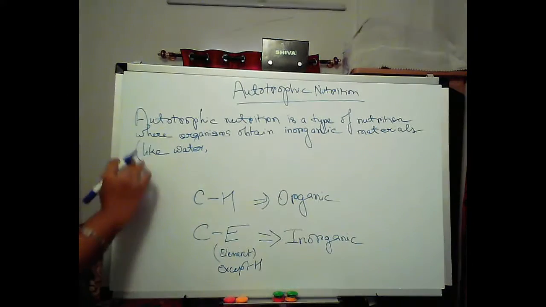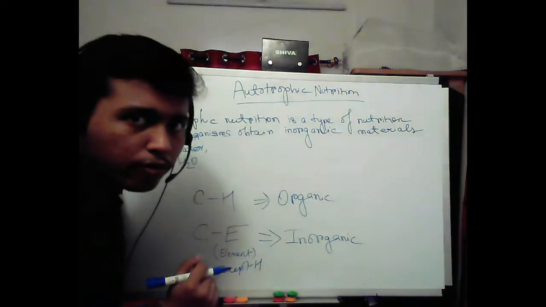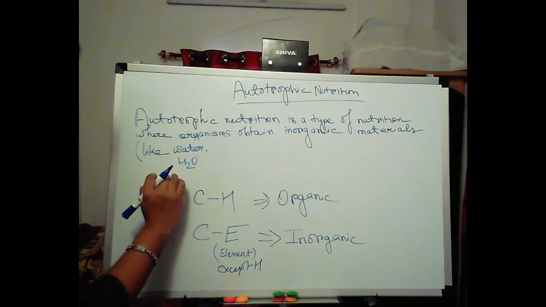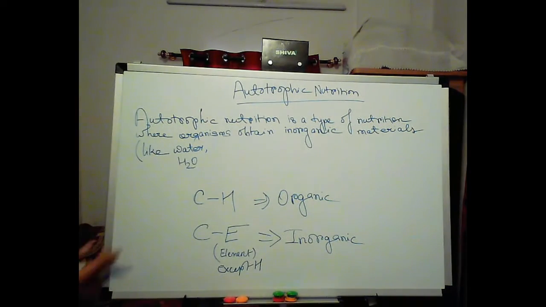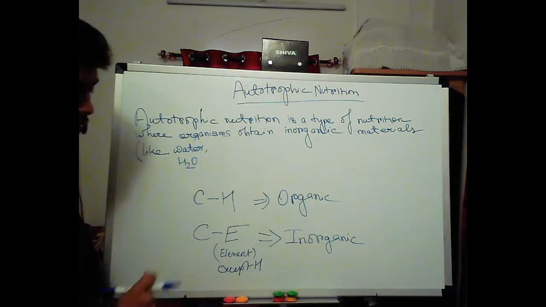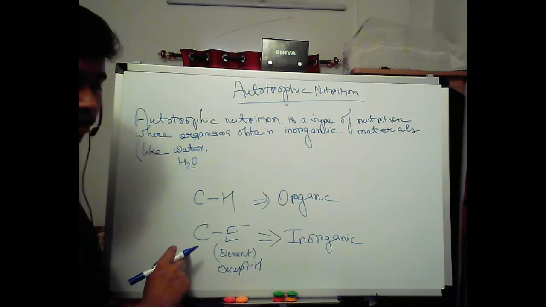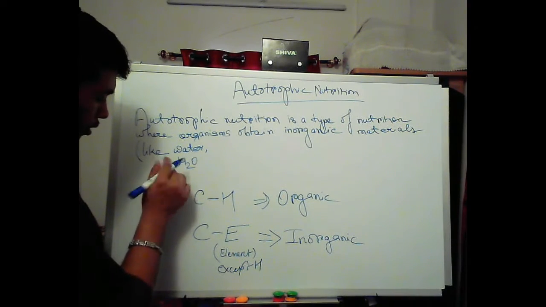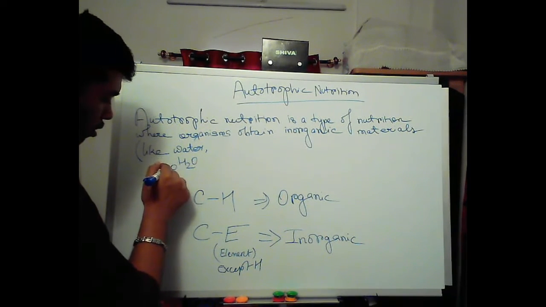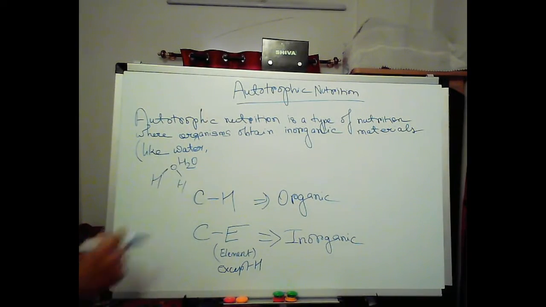So we can see water. The formula of water is H2O. Is it organic or is it inorganic? What do you think it is? Does it contain a CH bond? To be more specific, water is like this. This is the bond formation of water.